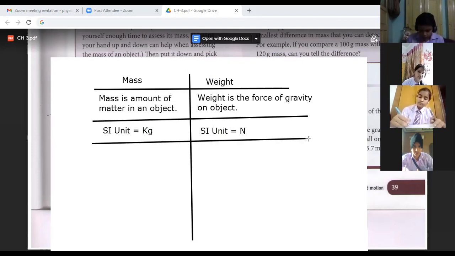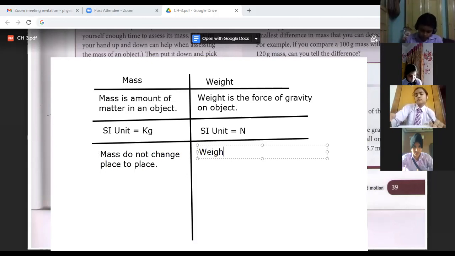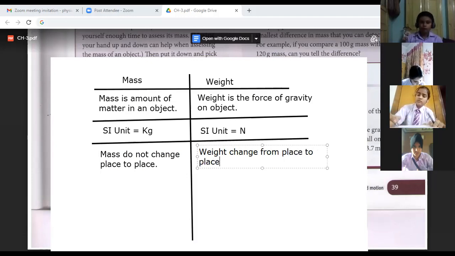Next is mass does not change from place to place, whereas weight changes from place to place.